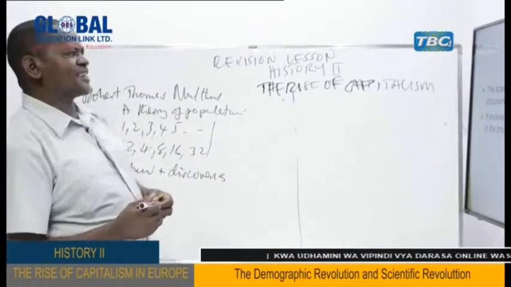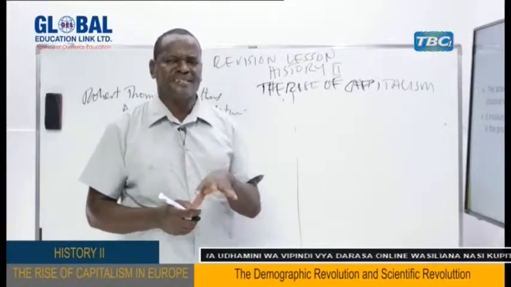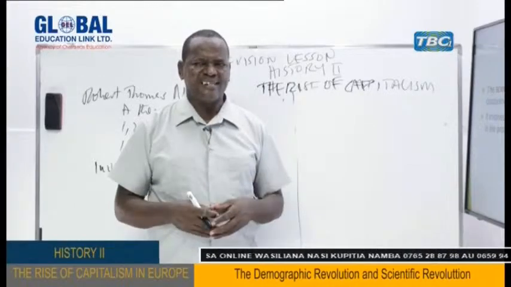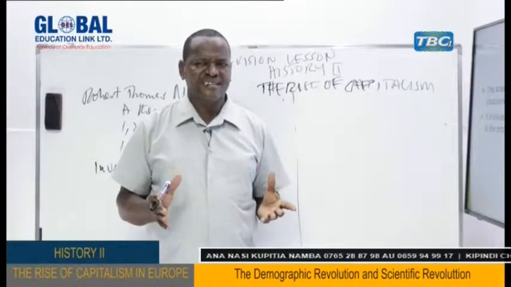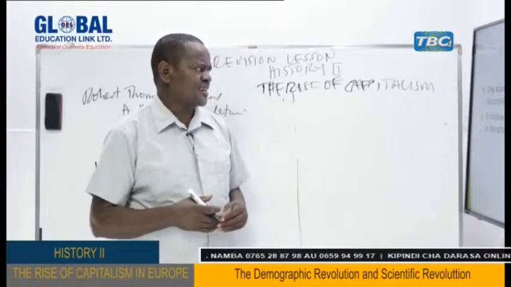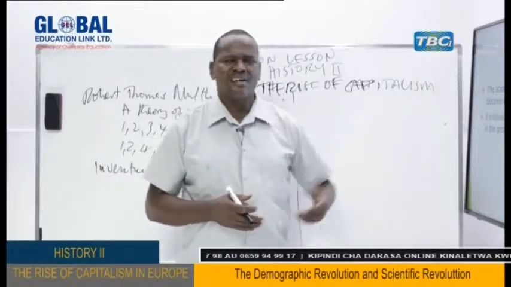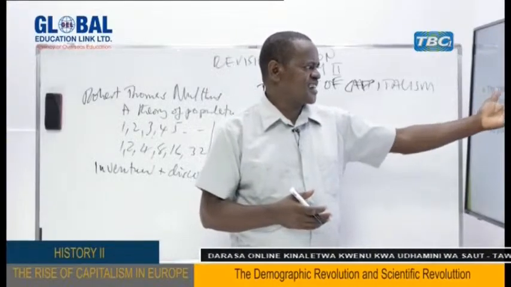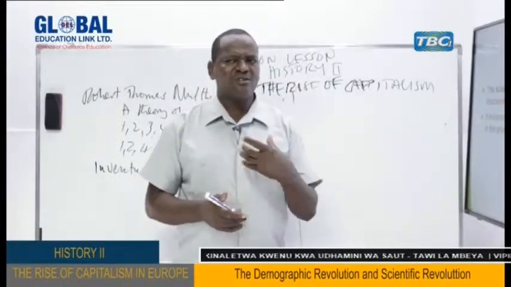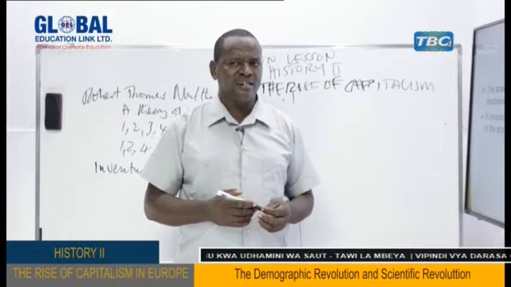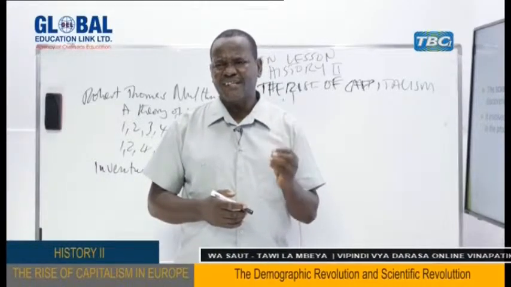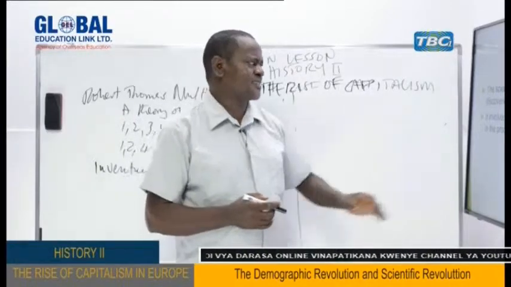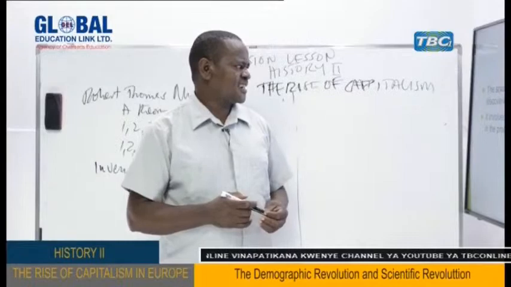So we have scientific revolution, which includes development in science and technology. In science, of course, we discover, and in technology, we always invent. So there are inventions and discoveries. And this is what characterized European countries, particularly Britain, during these years I've mentioned, the 1700s and 1800s. A lot of discoveries and inventions were made to bring changes in different sectors of production. So production also changed tremendously because of these inventions and discoveries.